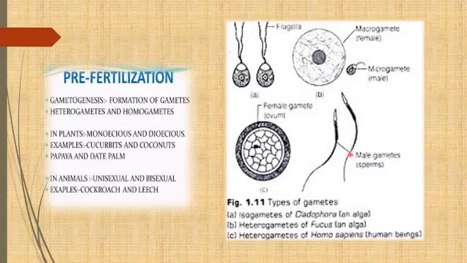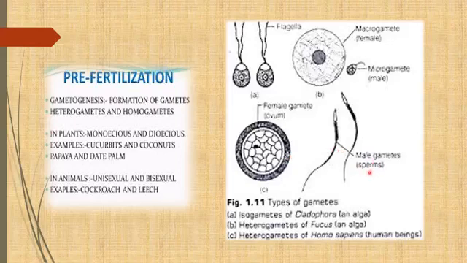Now male gamete is having this tail for the motility, and female gamete doesn't have, so it means male gametes are motile and female gamete is non-motile. So this condition is known as heterogametes or anisogametes. In case of heterogametes, the male reproductive unit is known as an anthrozoid.